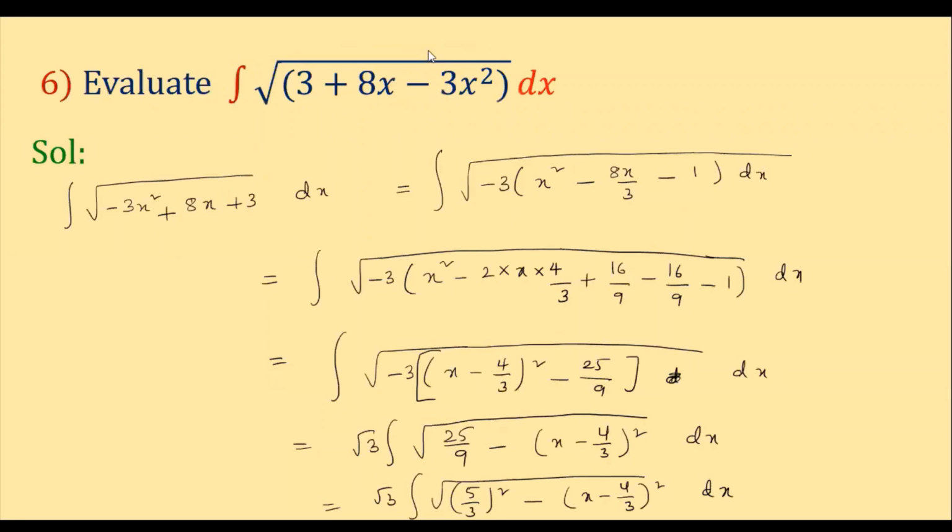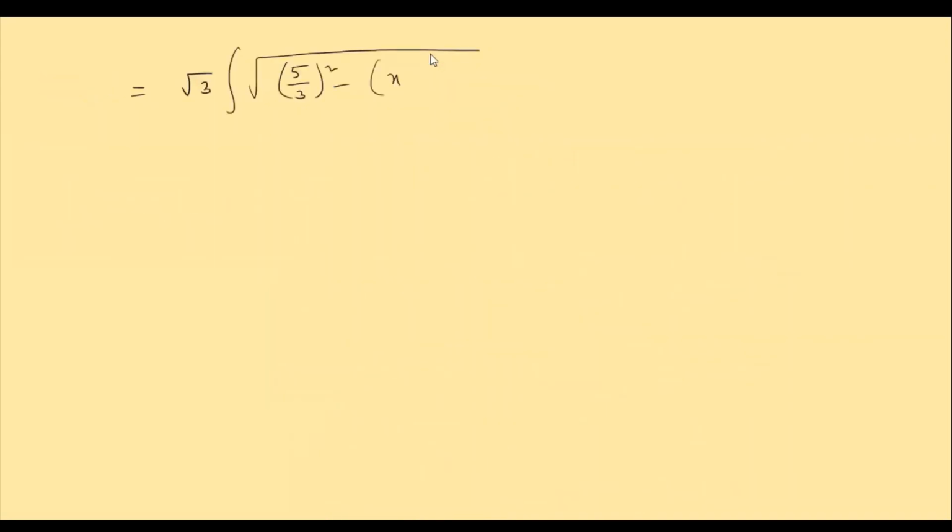Now it is equal to root 3 into integral, what is our term? Once again let us write it, 5 by 3 whole square minus x, what is the term here, children? X minus 4 by 3 whole square into dx.